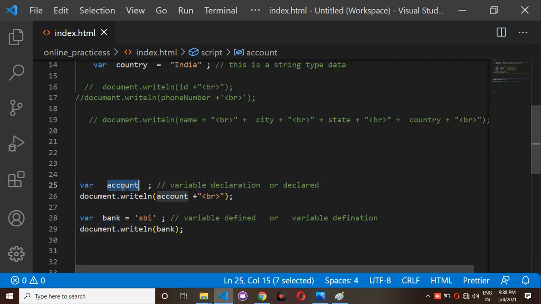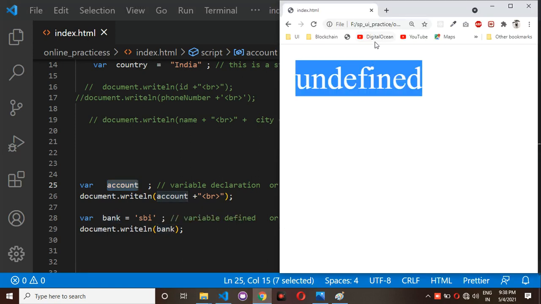For the first one we will get undefined because we have declared a variable but not assigned any value. Here I have declared a variable as well as assigned a value. So here I'll get the output for this bank variable as SBI.